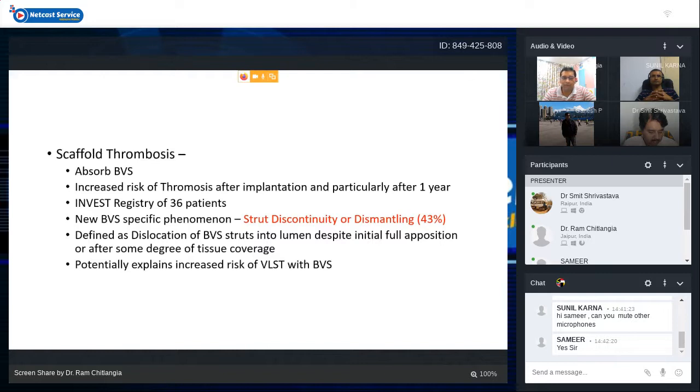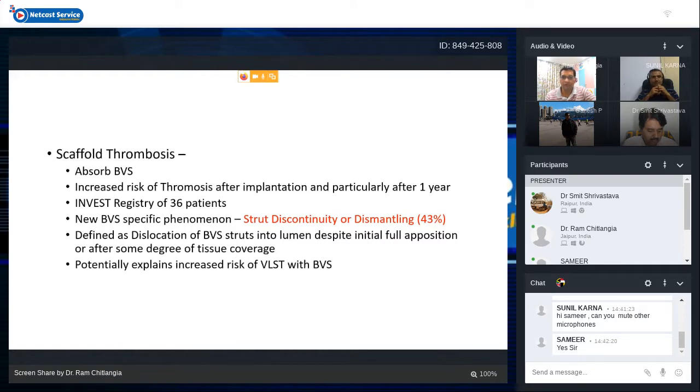and there will be dislocation of BVS struts into the lumen despite initial full apposition or after some degree of tissue coverage. Even after some degree of tissue coverage, if the strut breaks up, they can hang into the lumen, and this probably leads to very late stent thrombosis, which was seen with BVS, and which led to the withdrawal of BVS from the market.